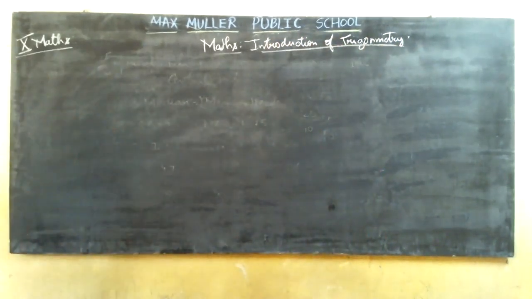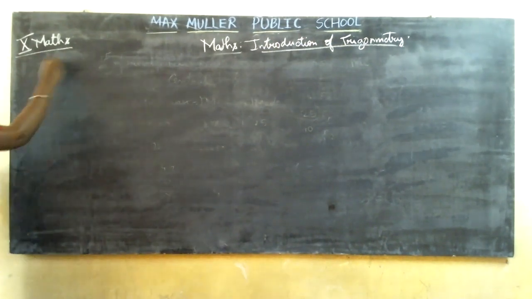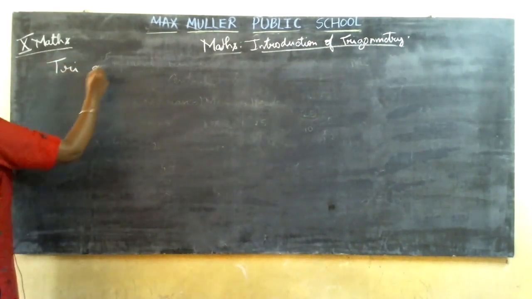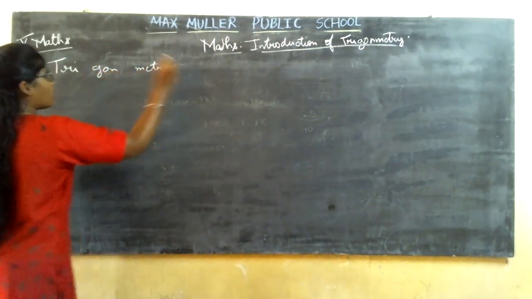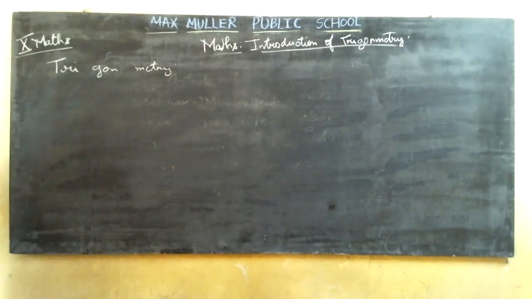Then we are going to start with trigonometry. What is this trigonometry? What is this word trigonometry telling us? So let me bifurcate the term trigonometry. What is this tri? Tri says it is 3. Correct? 3. Gono, what is the word gono telling you?